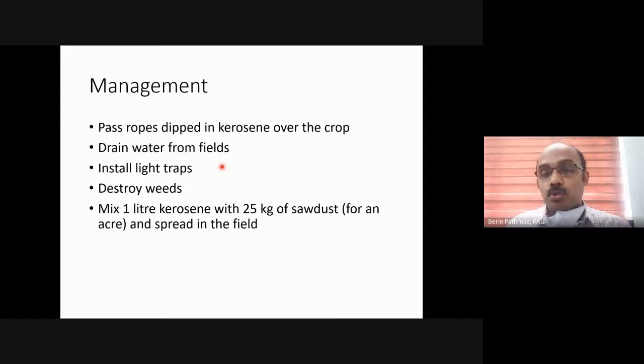Another practice which I usually recommend to farmers is to broadcast sawdust containing kerosene. Has anyone used kerosene for management of mosquito larvae? Anyone? Kerosene, petrol, or diesel for the management of mosquito larvae in stagnant water? So, yes, Nihala. What is the purpose of it? How does it manage mosquito larvae?